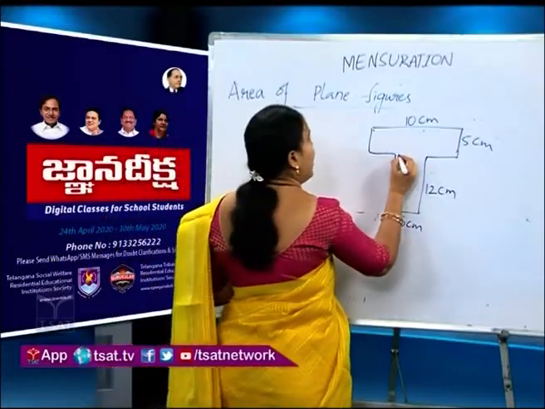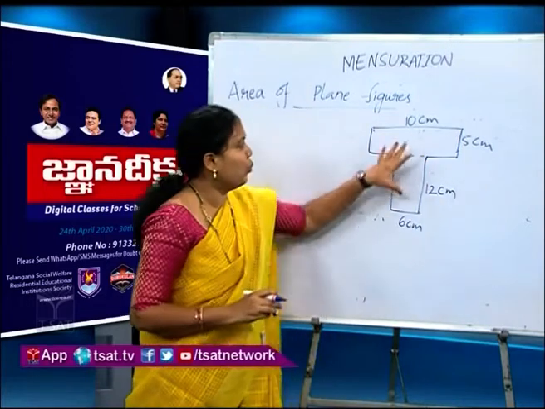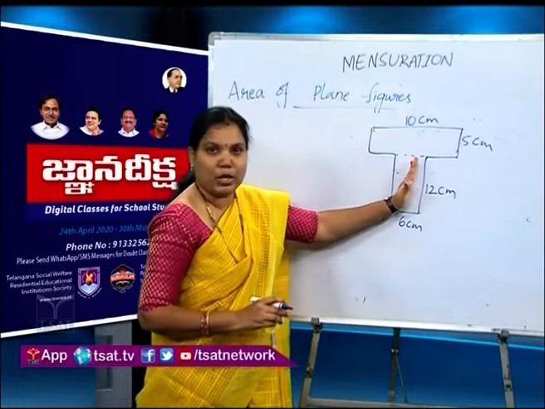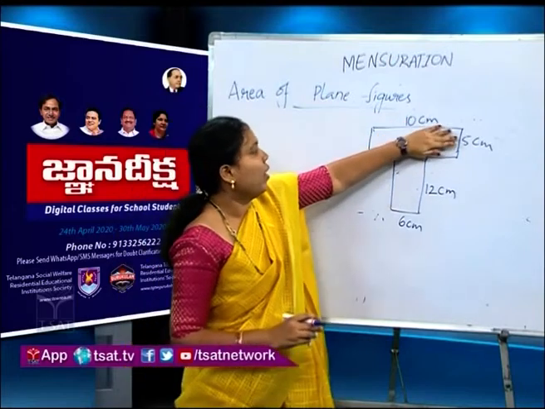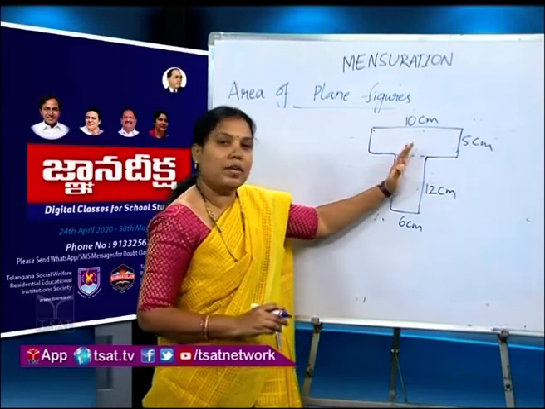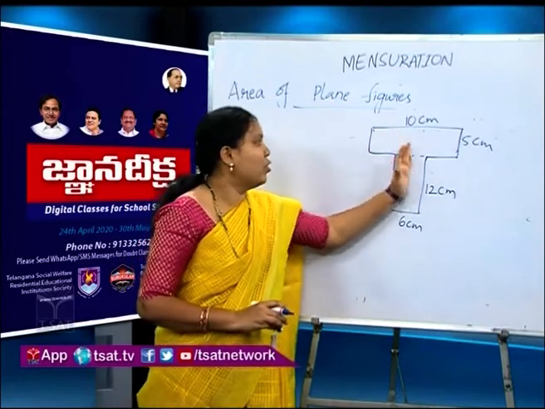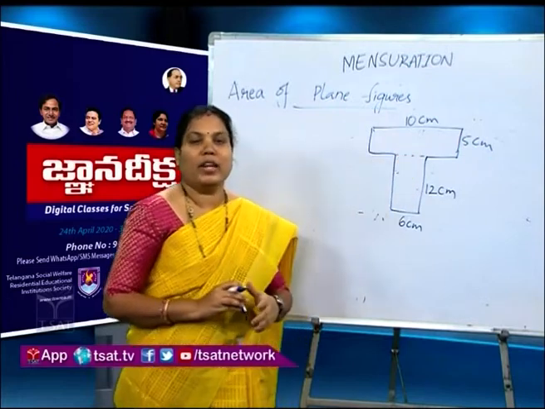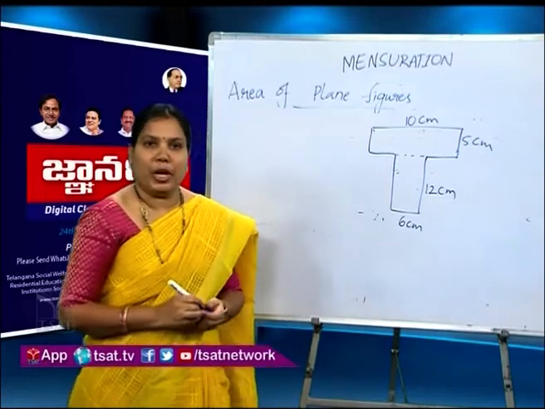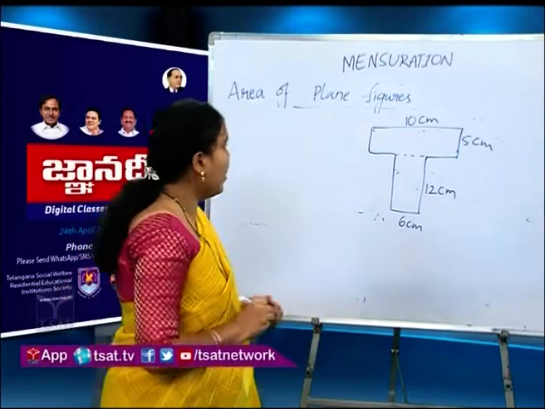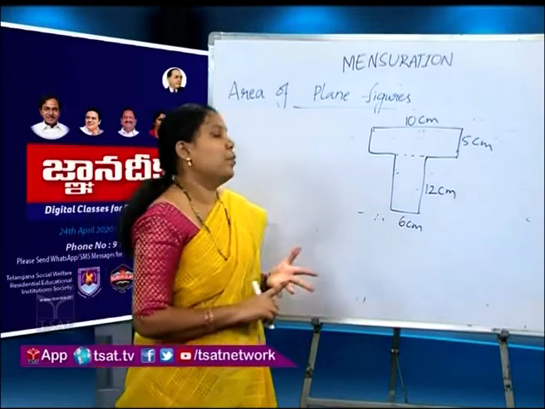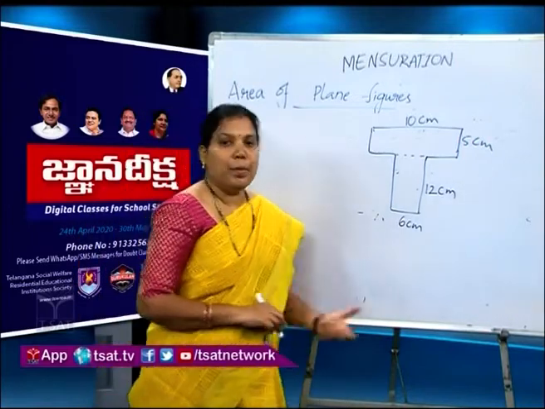If we draw a line like this, we have two parts: rectangle 1 and rectangle 2. If we find the area of these two rectangles and add them, then we get the total area of this unknown shape. Clear? Like this, we can find the area and perimeter of regular shapes, irregular shapes and all plane figures.